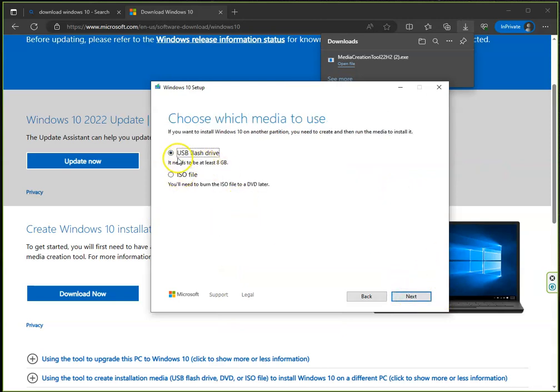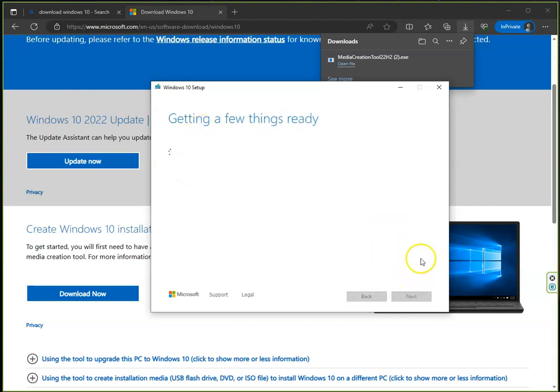Then it's going to ask, it needs to be at least 8 gigabytes, so we need a USB flash drive with at least 8 gigabytes. Or we can just download and create an ISO file. Let me select the first one and click on next. It says I have a USB drive connected, and it's this one. Let me click on next, and then the creation process is going to start.